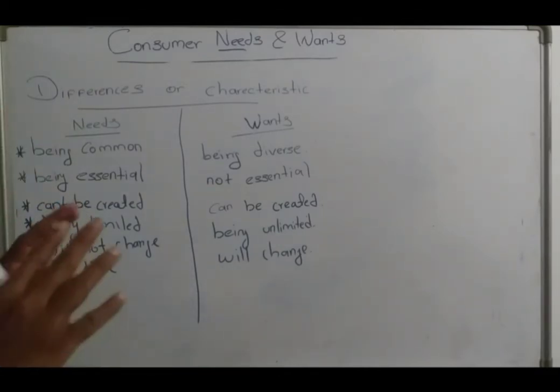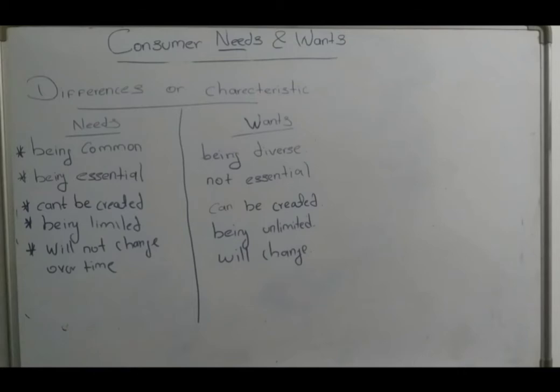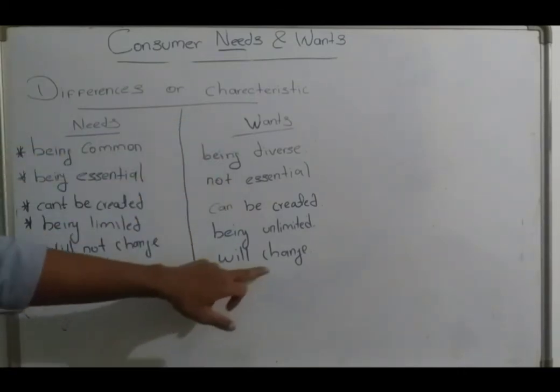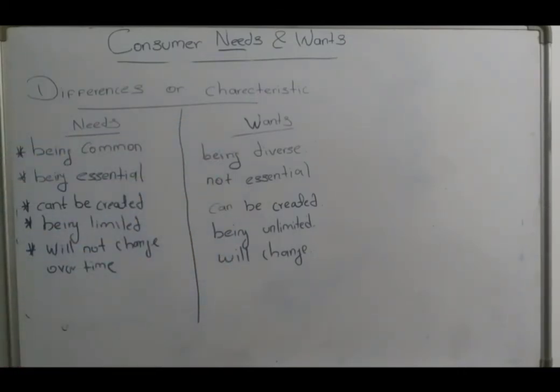Needs will not change over time, but wants will change over time. For example, when you go to school in grade 1 or grade 2, you will generally ask for a bun or biscuits, right?